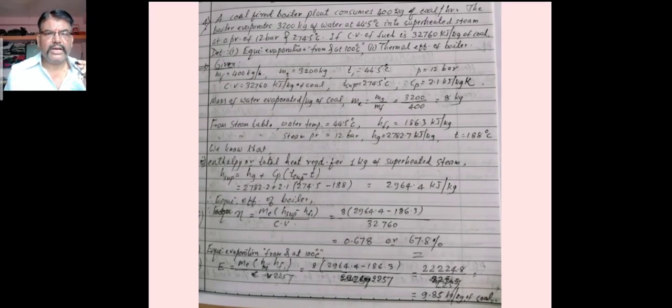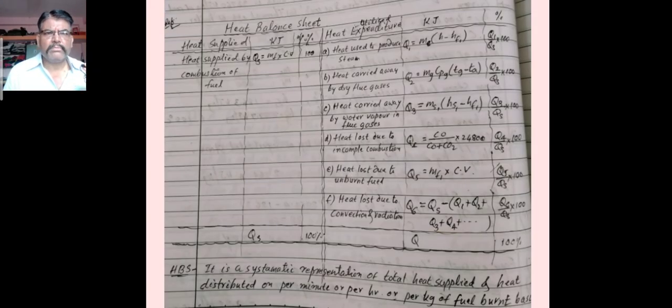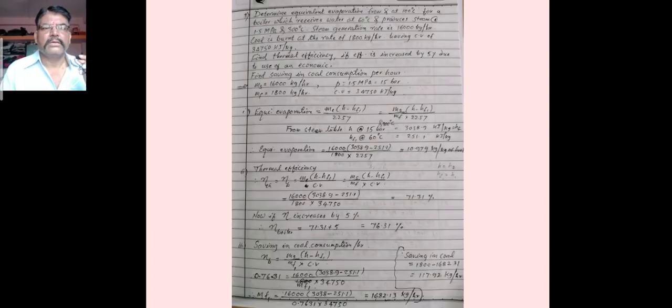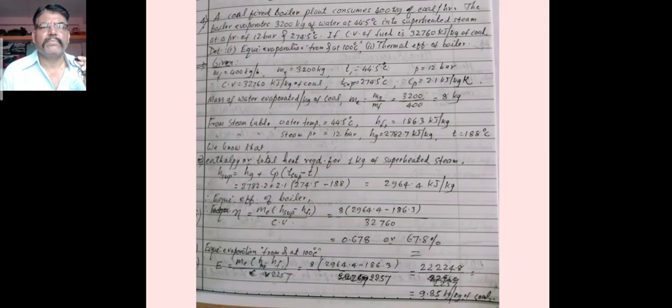this is the coal fired boiler problem, the next numerical. What we have to find out from the numerical is the equivalent evaporation from and at 100 degrees Celsius.